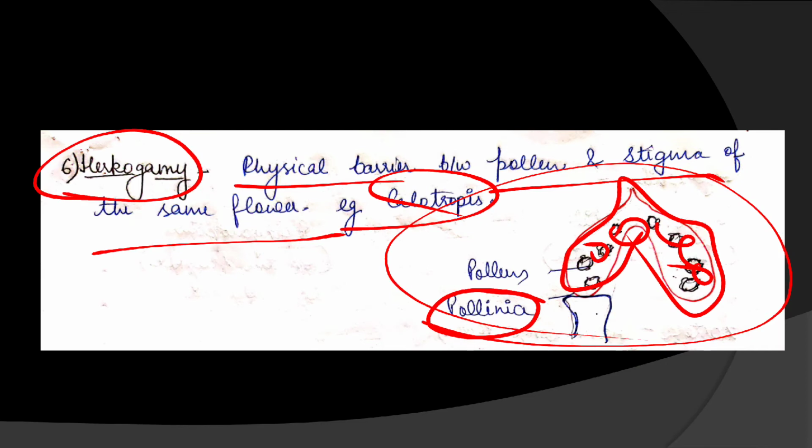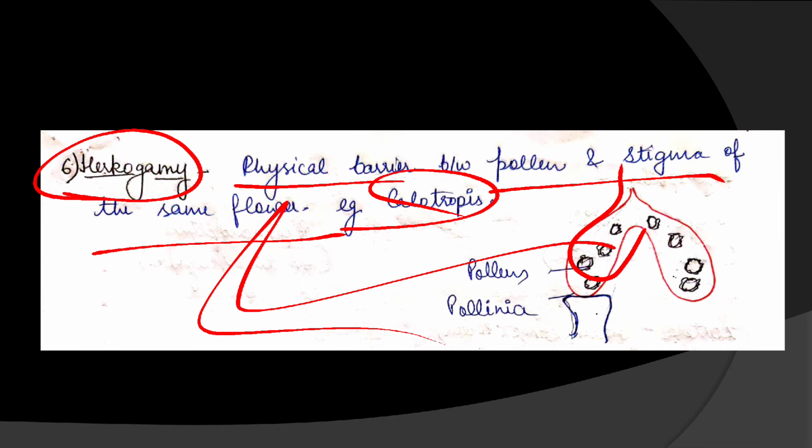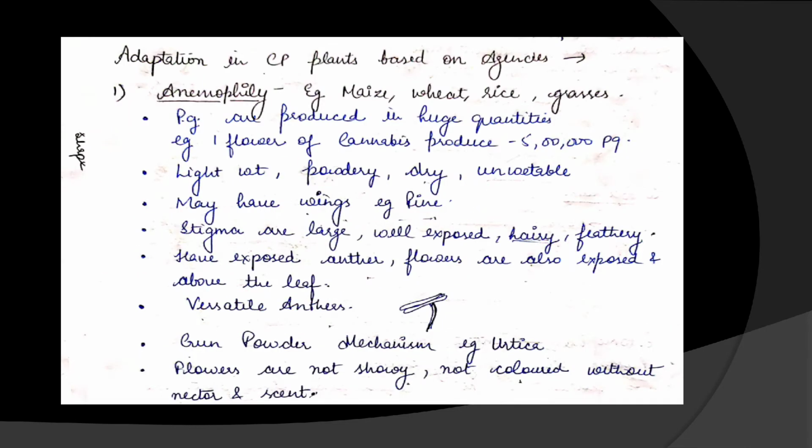But after some time, this membrane degrades, but by that time this pollinia reaches another flower and pollinates the different flower. So this is how cross pollination occurs in this. Are you getting all the adaptations? Now let's see the next.